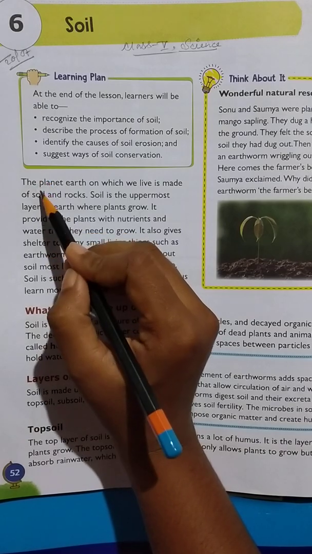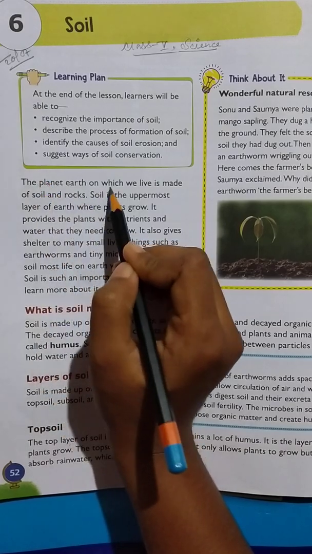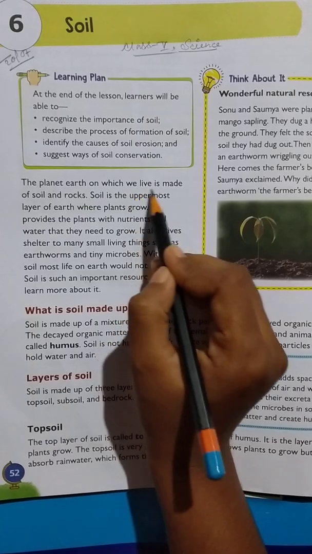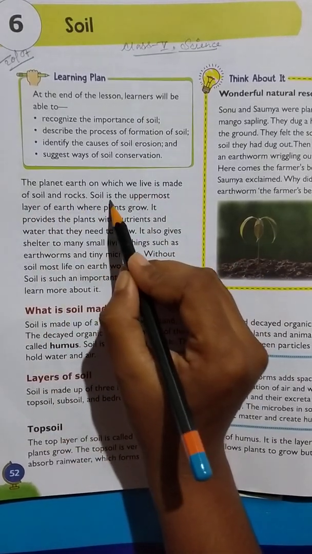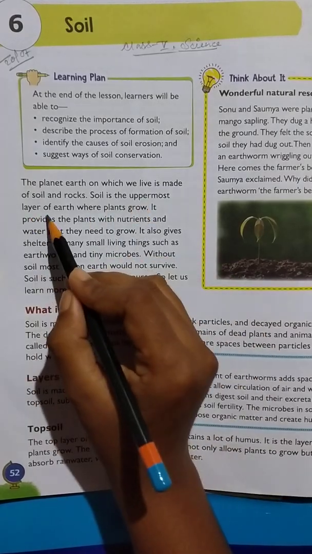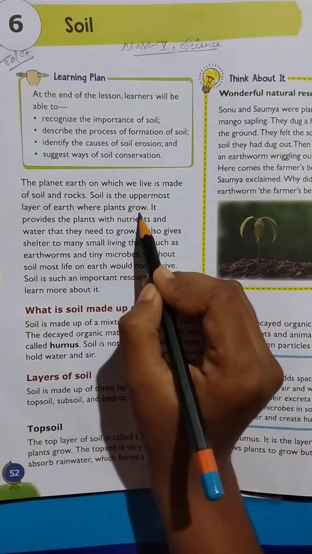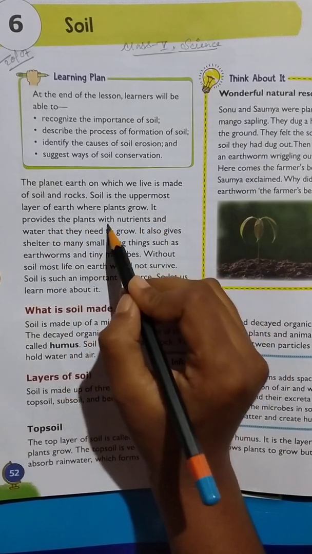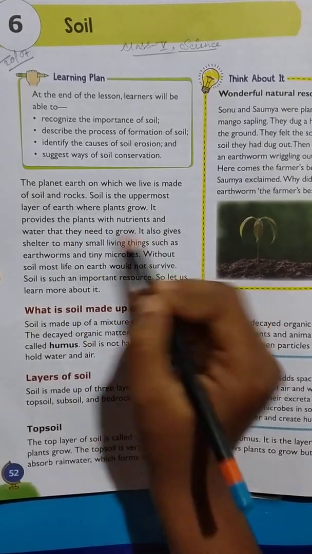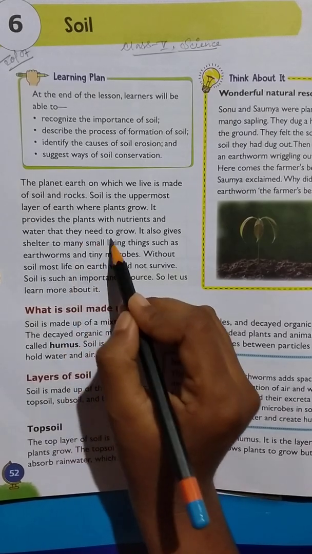কি বলেছে দেখো? The planet Earth on which we live is made of soil and rocks. Soil is the uppermost layer of earth where plants grow. It provides the plants with nutrients and water that they need to grow.